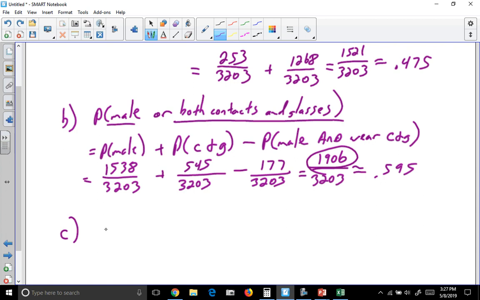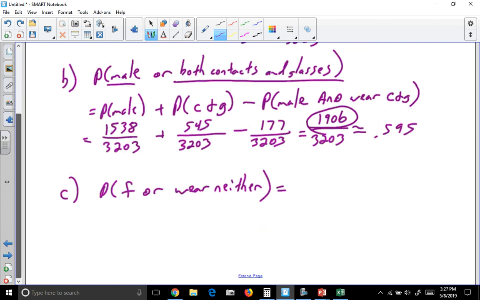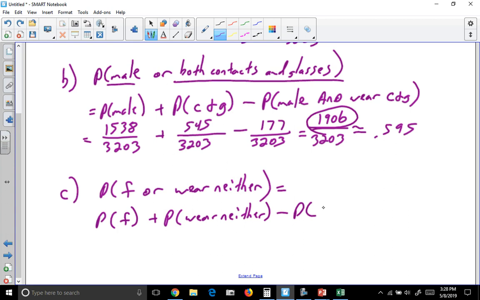So let's look at C. The person is a female or they wear neither. So a person can be female or they can wear neither. So since there are some females that wear neither, then we have to be careful because it's the probability of someone being a female plus the probability of wearing neither. But some people are counted twice, so we need to subtract those. Take away the ones that are female and wear neither.